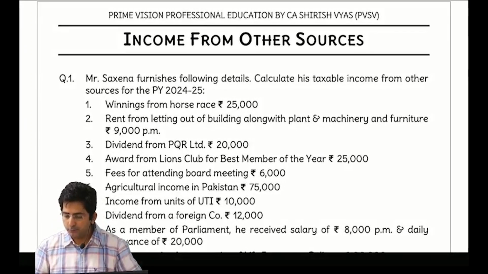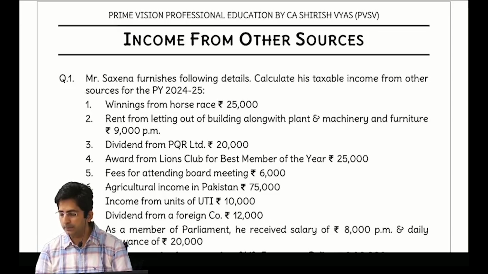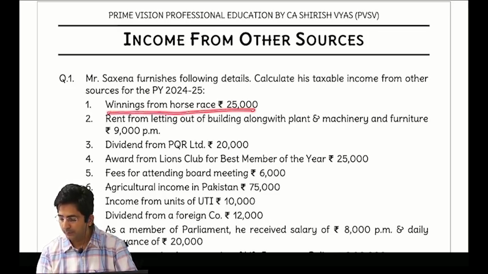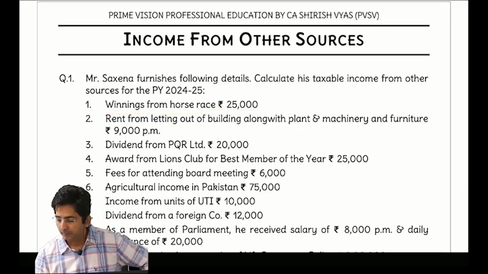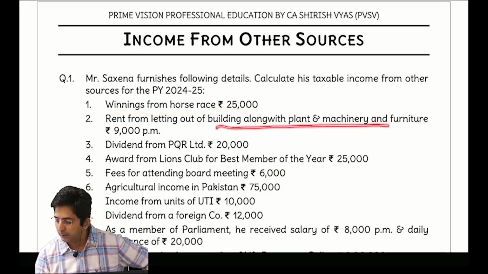Okay, see, in the first question what they have given: Mr. Saxena furnishes the following details. Calculate his taxable income from other sources for previous year 24-25. In that, the first point is winnings from horse race. Winnings from horse race is taxable or exempt? Taxable. Okay. Then rent from letting out building along with plant and machinery and furniture.